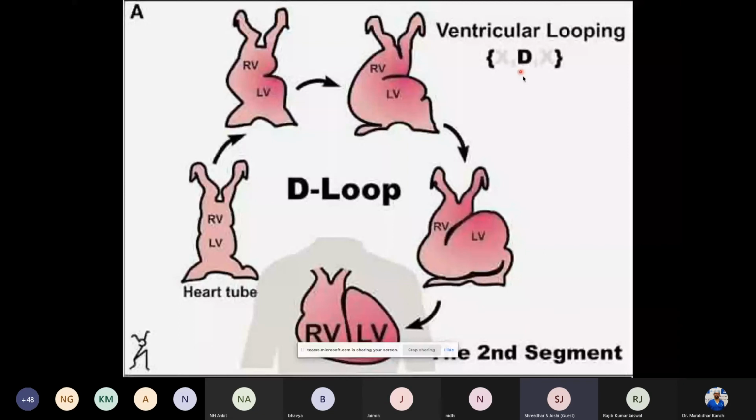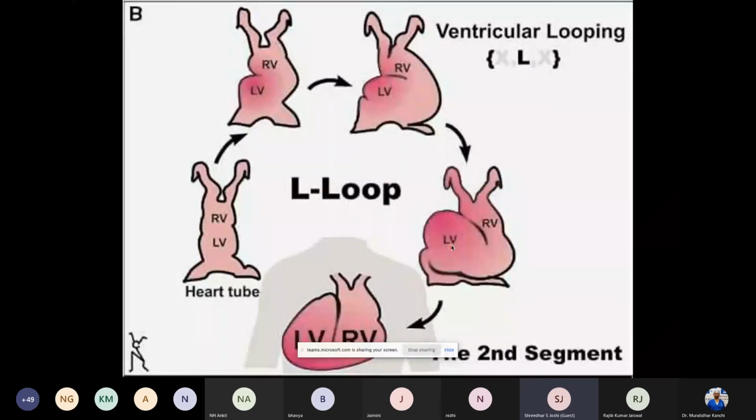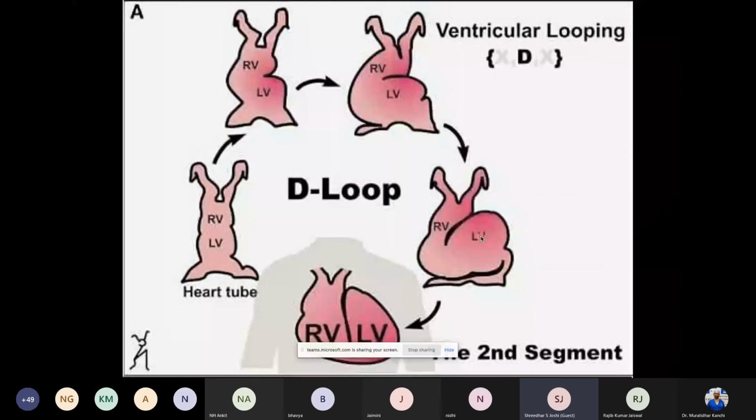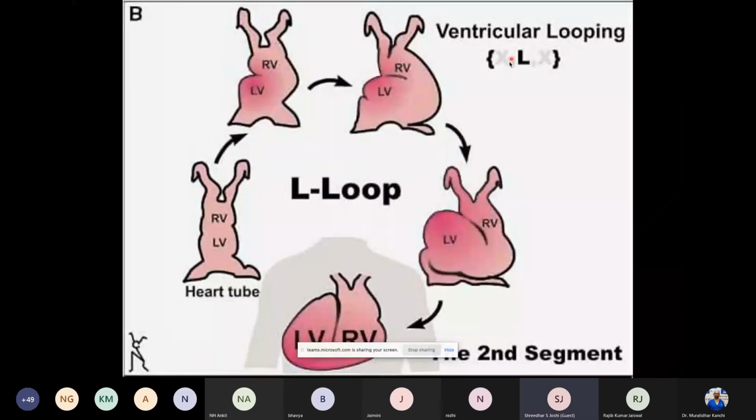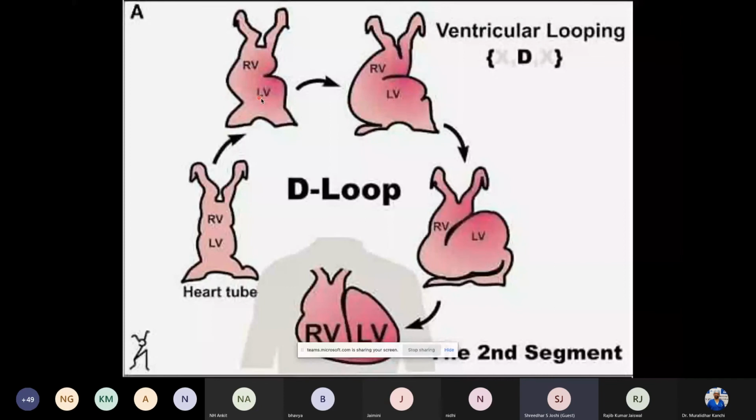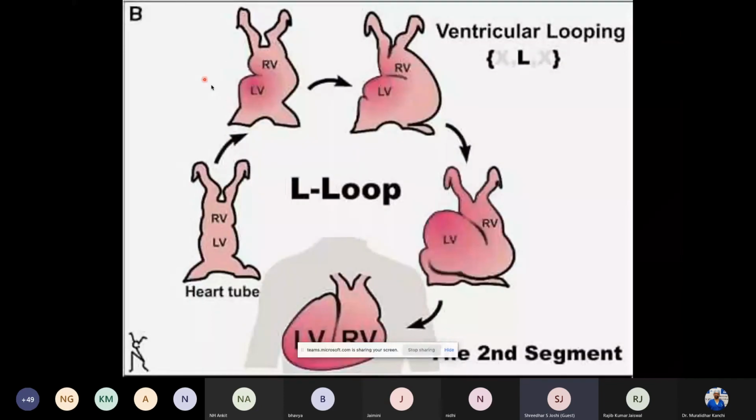If it happens exactly on the opposite side, where the LV, which had to go to the left side, goes to the right side, we call it the L-looping or the levo-looping. So the same tube unfolds itself. If it goes to the left side like that, it becomes the normal D-looping. If it goes to the right side like that, it becomes the L-looping. Still, as I mentioned, I'll repeat again: this continues to be the morphological right ventricle, and this will continue to be the morphological left ventricle, despite the fact that they are positioned differently. So morphologic goes with the characteristics of the chamber, no matter where they are placed.